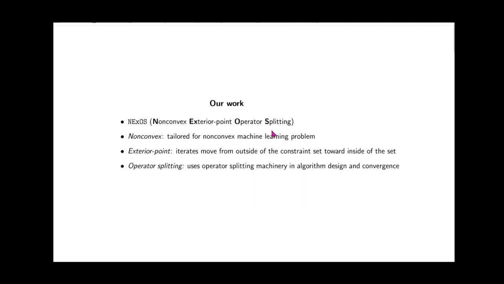Our algorithm NExOS is a first-order algorithm. In other words, it only uses gradient or subgradient information of the underlying function. It is non-convex, of course, tailored for non-convex machine learning problems. Exterior point means that in our case, the iterates move from outside of the constraint set toward inside of the set. An interesting fact is that the term exterior point was coined by Fiacco and McCormick in the 1960s, when they also worked on the interior point algorithms.